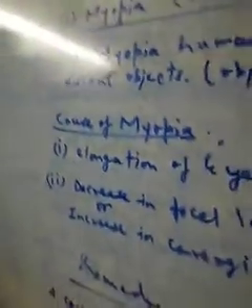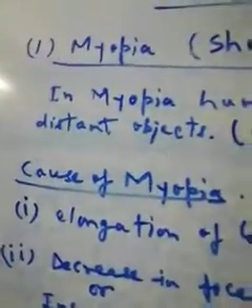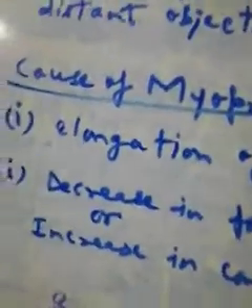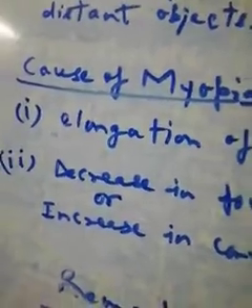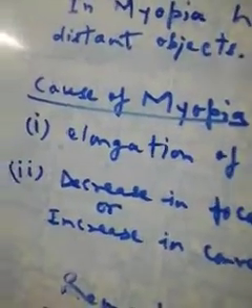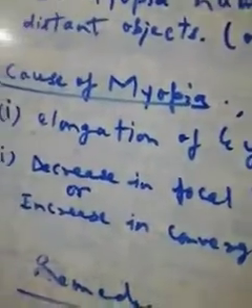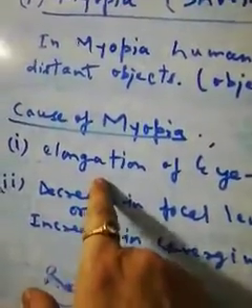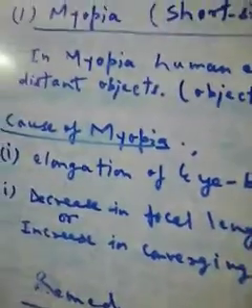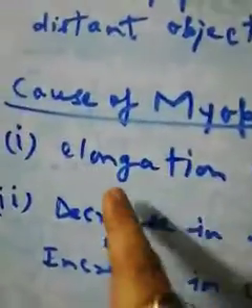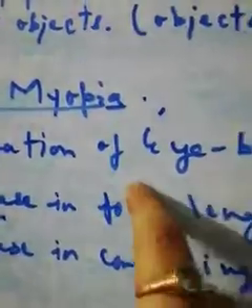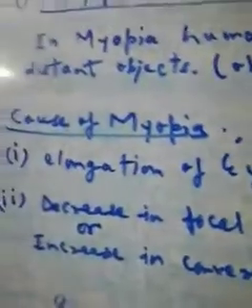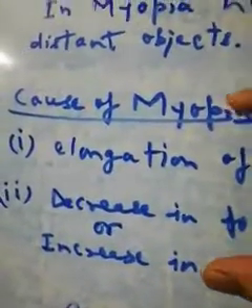What happens in case of myopia? What is the cause of myopia? Distant objects are not focused on the retina; they are focused in front of the retina. Why? Maybe due to the size of the eyeball increasing, which is called elongation of the eyeball. That could be one cause of myopia.